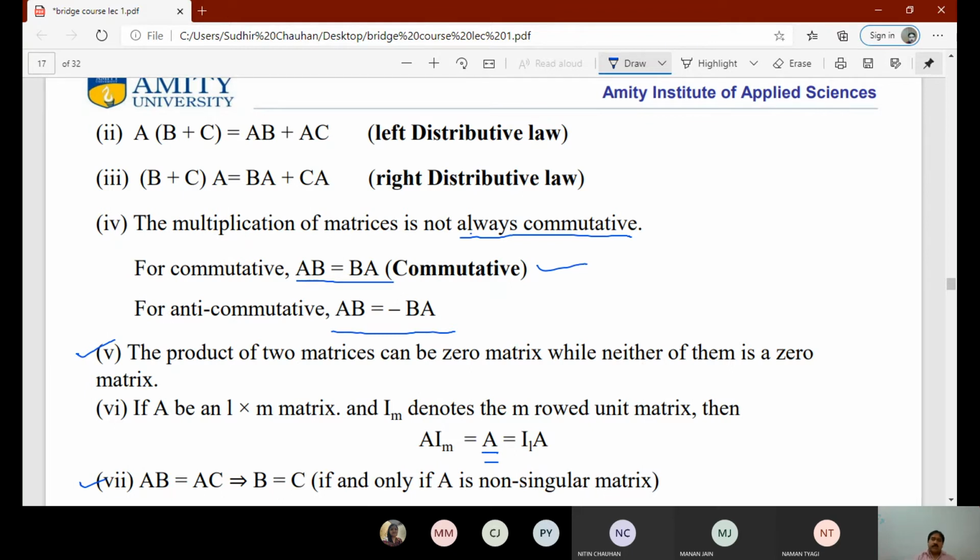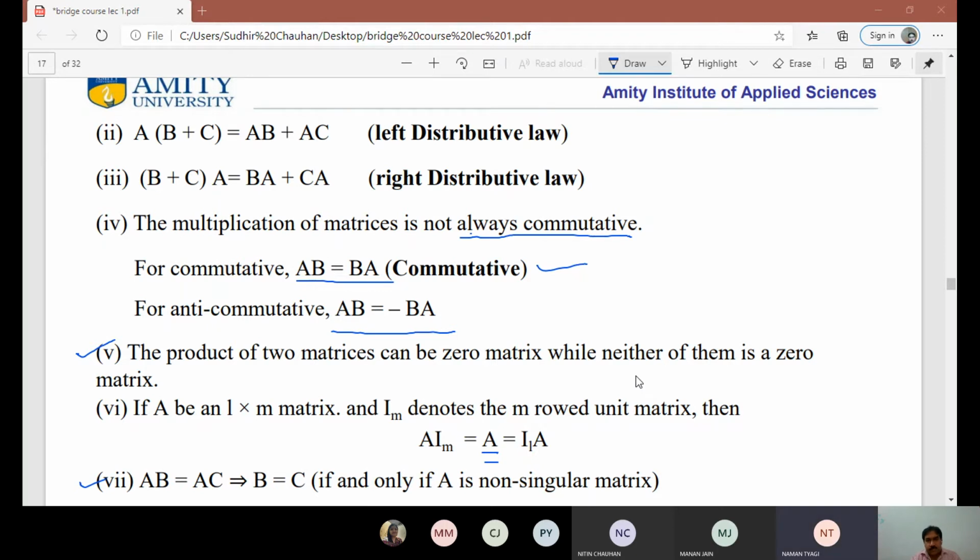Any idea? What is a non-singular matrix? Hello, Palak Yadav, am I audible? Palak, Naman Tyagi.